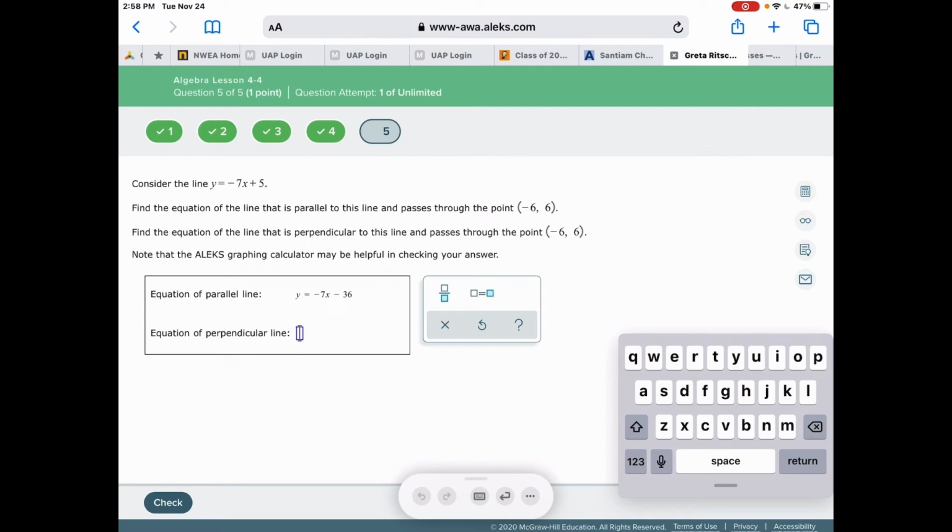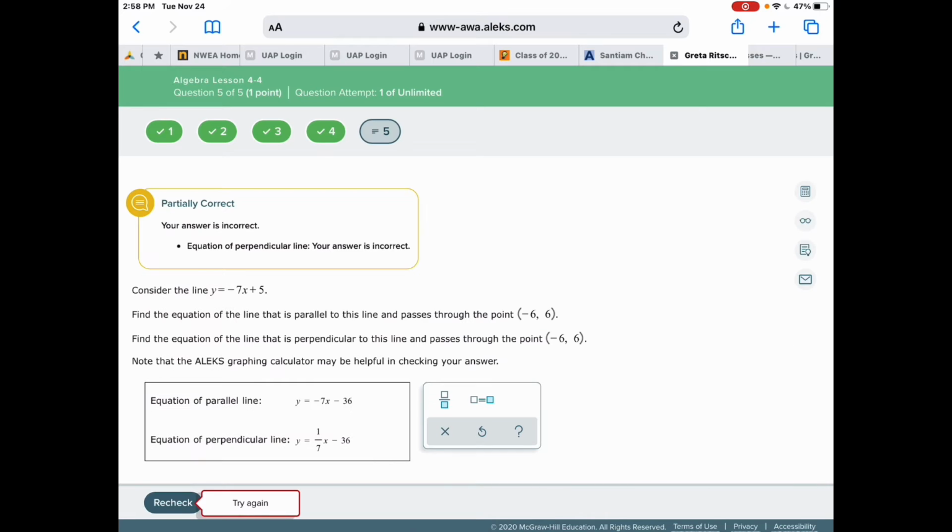And y equals 1/7 x minus 36. Partially correct. Equation of the perpendicular line is incorrect. Okay. Interesting.